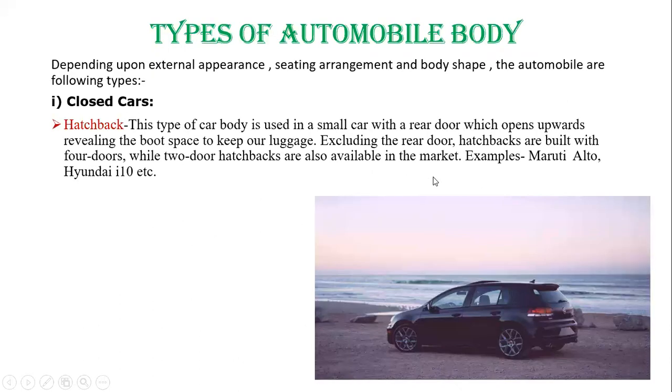Next, we are going to see the types of automobile body. Basically, the automobile body is divided into four types. Number one, closed car, and under this category the hatchback, sedan, coupe, etc. come. And the next type is the open car.